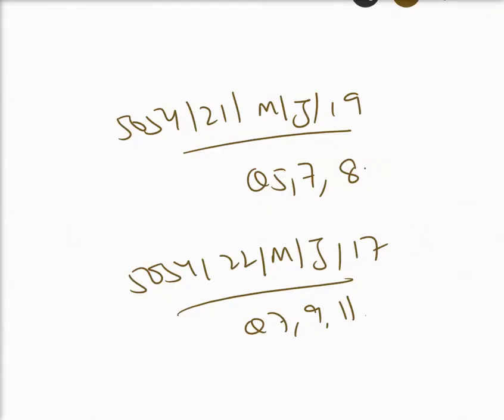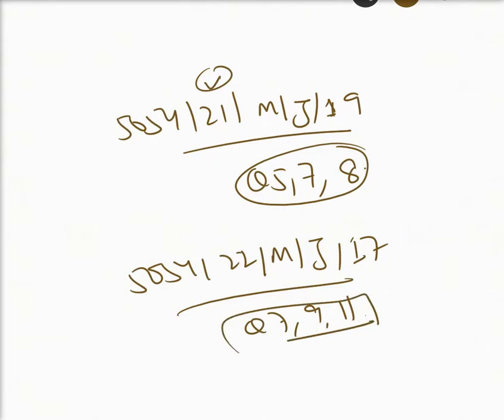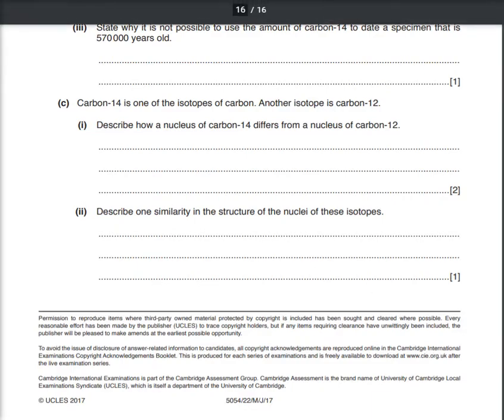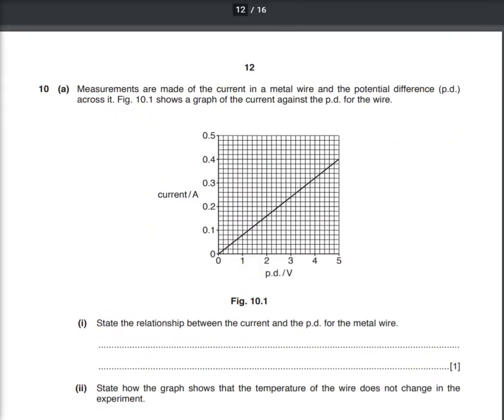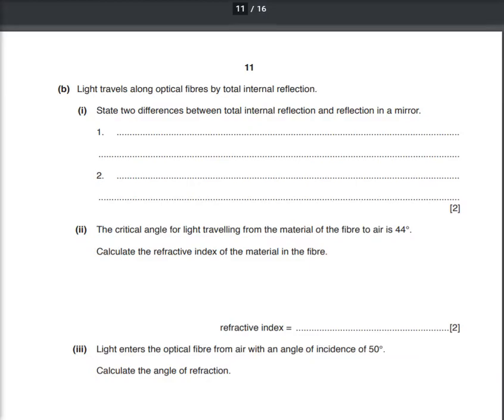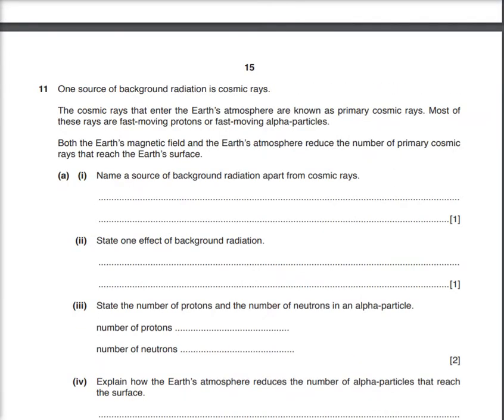The other questions are from May June 2019. These are the questions 5, 7 and 9. And from May June 2017, 7, 9 and 11. These were the topics that I didn't cover earlier. So question number 7, 9 and 11. This is the 11th one.